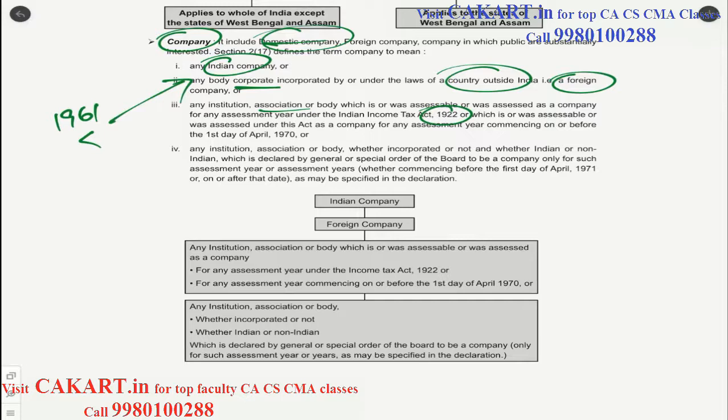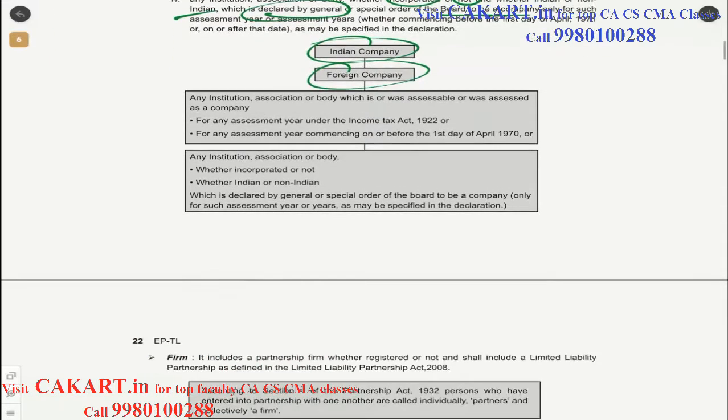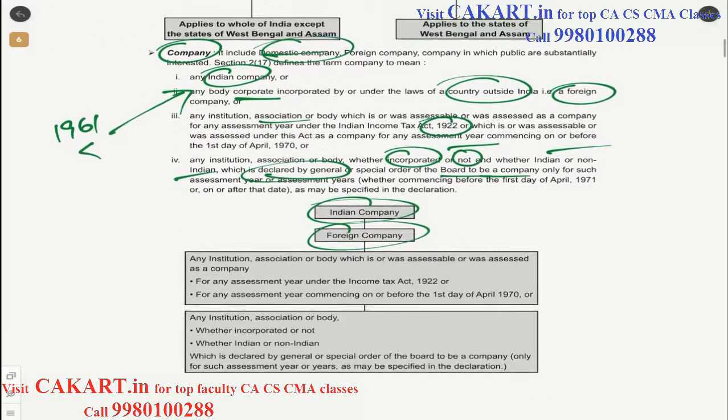Any institution, association, or body, whether incorporated or not, and whether Indian or non-Indian, which is declared by general or special order of the board to be a company. That means even though it is not incorporated, whether it is Indian or non-Indian, as long as it is declared by special order of the board to be a company, then that will also be considered as a company. Basically what we have to remember is we have only broadly two categories: Indian company and foreign company. So those two categories of companies also come under the definition of person.